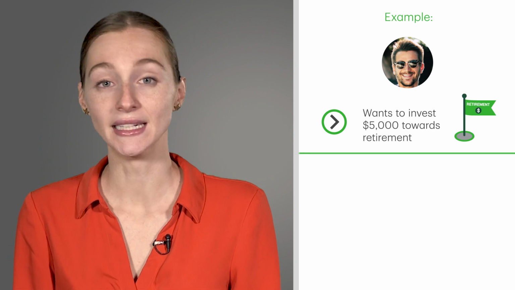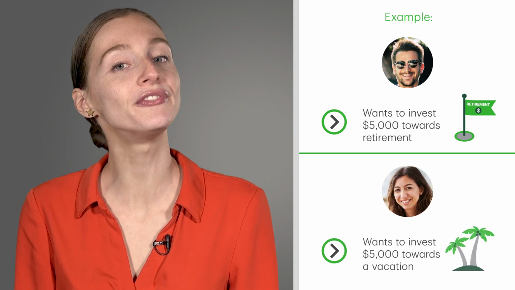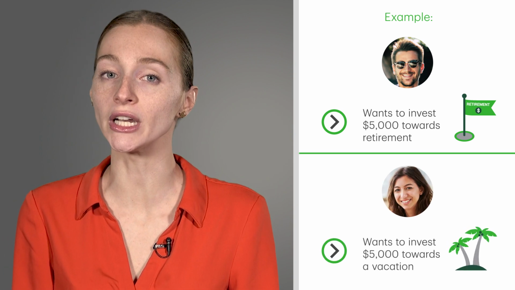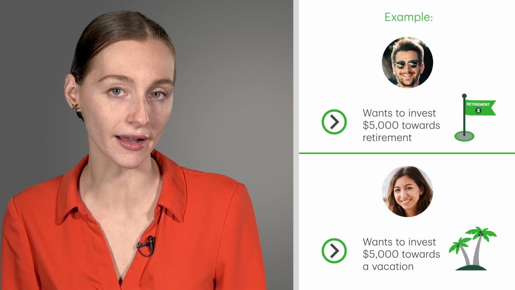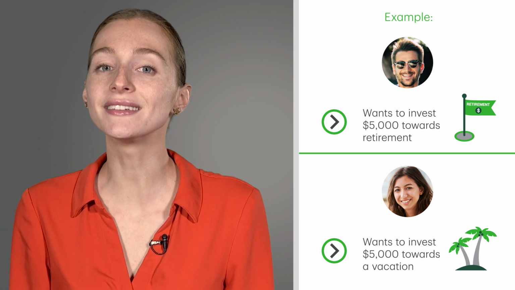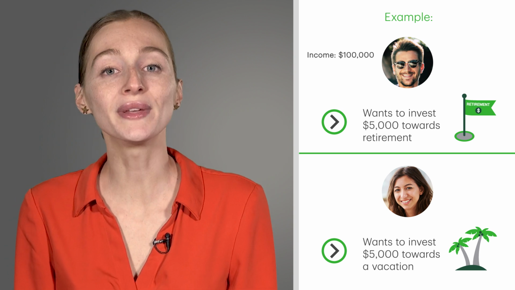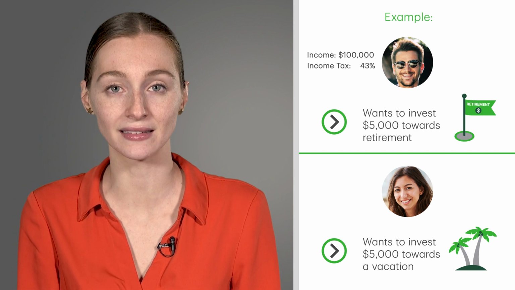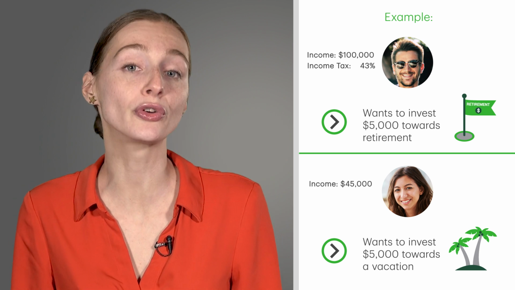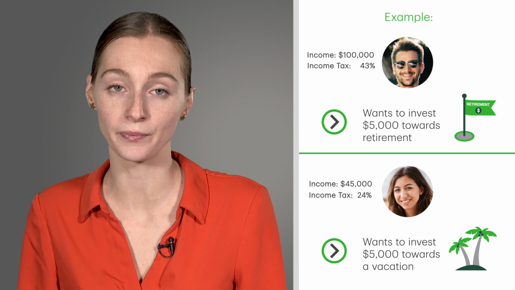Jose wants to invest $5,000 towards his retirement. His niece, Elena, wants to invest $5,000 towards a vacation, which she expects to make within the next 5 years. Jose earns a significant income at this stage in his life, more than Elena, so he is in a higher tax bracket where he pays 43% income tax. Elena expects her income to grow as she progresses in her career.